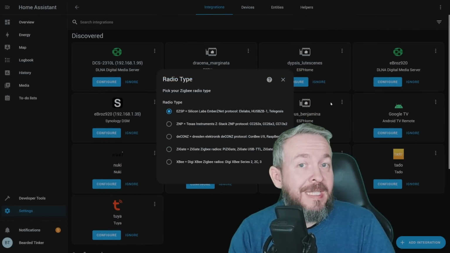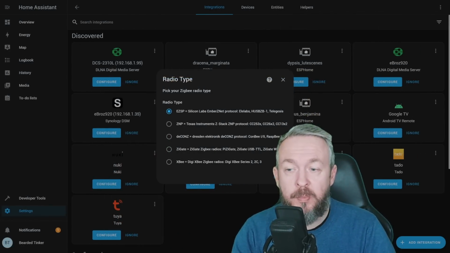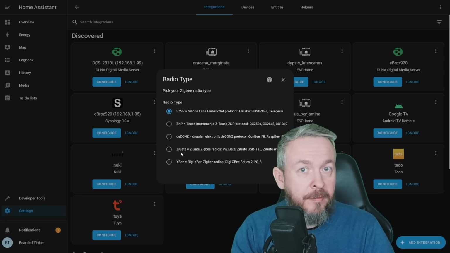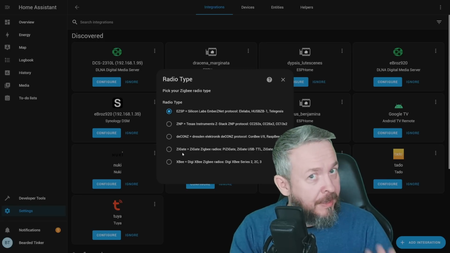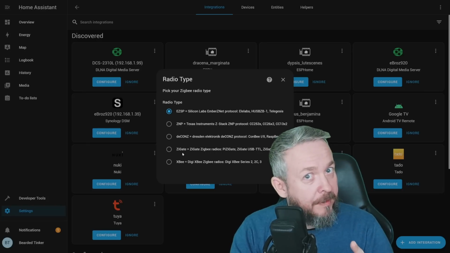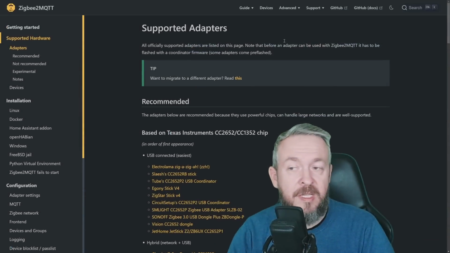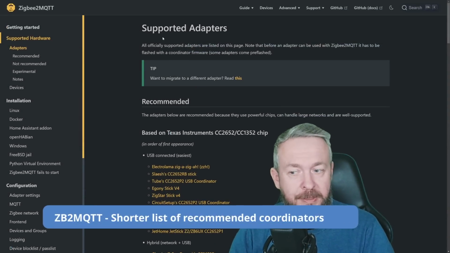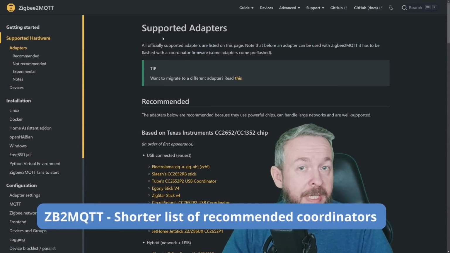Let's go back to this ZHA screen that shows you the supported devices, because next I will show you the list of supported coordinators for ZigBee2MQTT. The list may be longer, but maybe this one is better. Let's check that one out. This is the list of supported adapters. Here we are talking mostly about the coordinators, but a lot of those devices can be used also as routers.